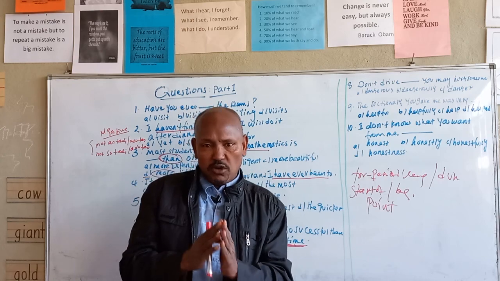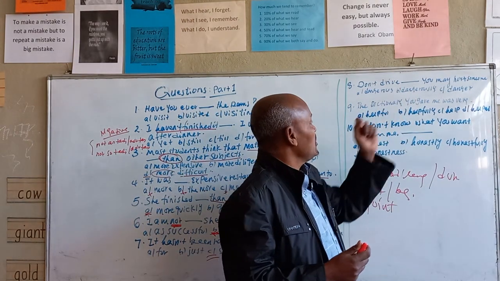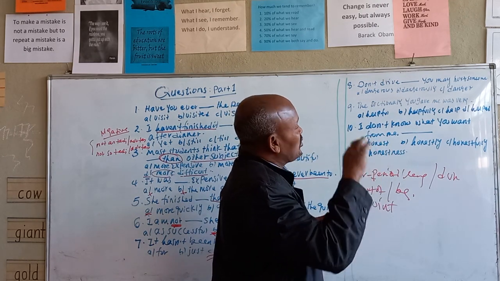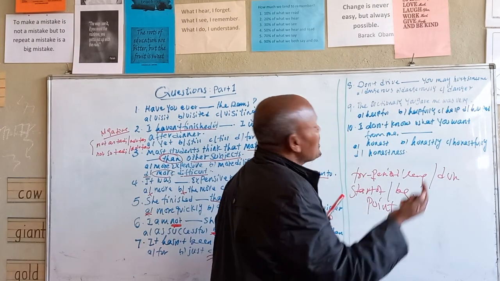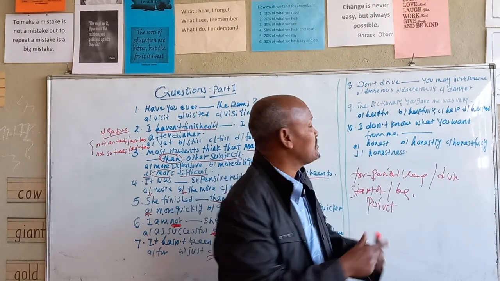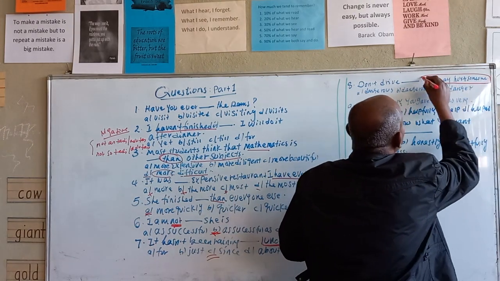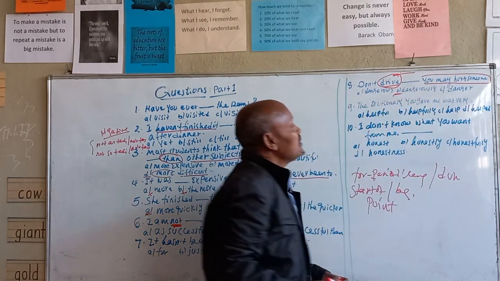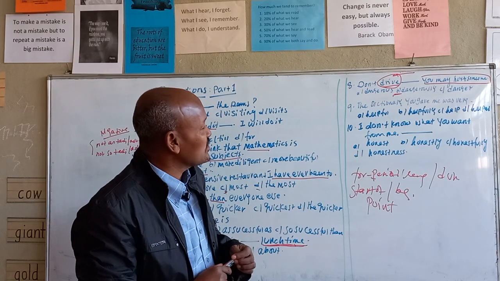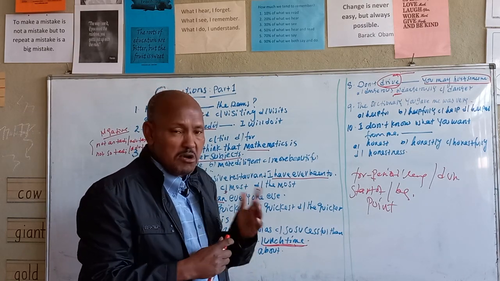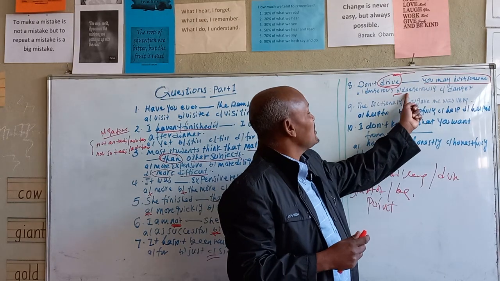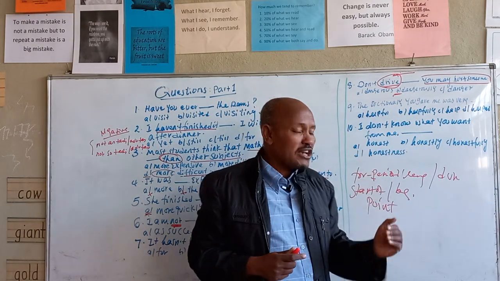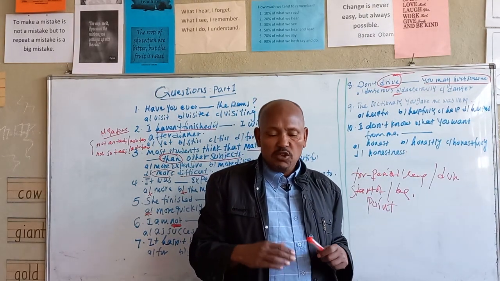From this definition, what is the correct word here? Don't drive, you may hurt someone. It doesn't just ask about the person who drives a lorry, but about how he drives, because there is a clue here. "You may hurt someone" means it wants us to show how he drives. So the answer should be "dangerously." Don't drive dangerously. Don't drive dangerous? No. Don't drive dangerously. You may hurt someone, right? You don't drive dangerous, you drive dangerously.